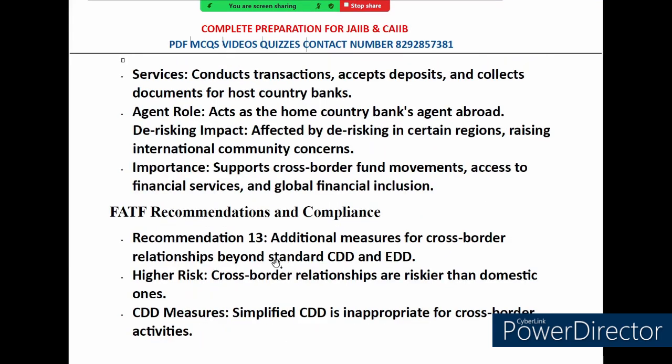Now let's talk about the services. We will explore some important aspects of correspondent banking, focusing on the services provided, the role of the bank as an agent, and the impact of global regulation.